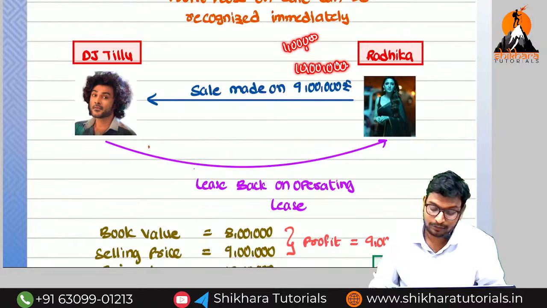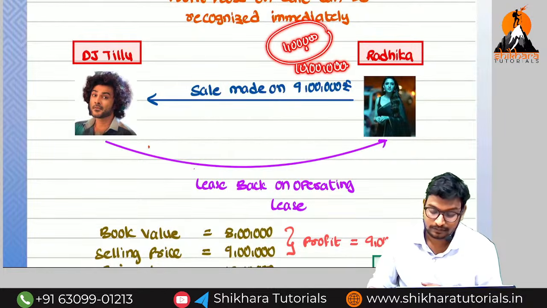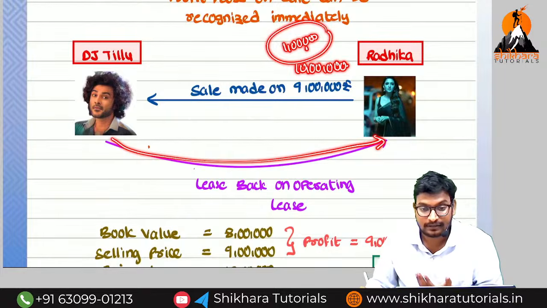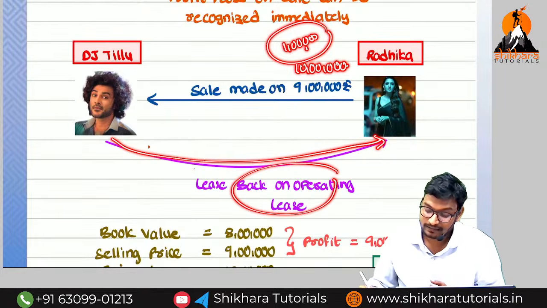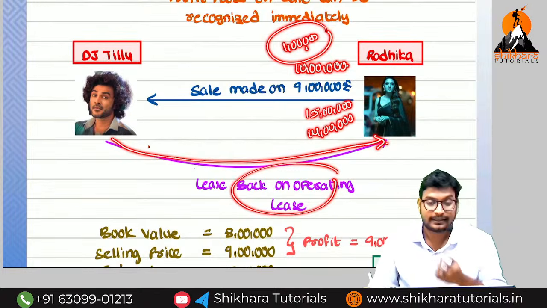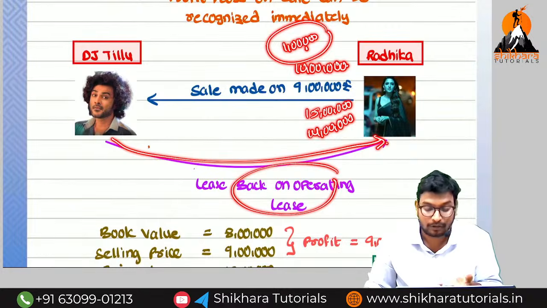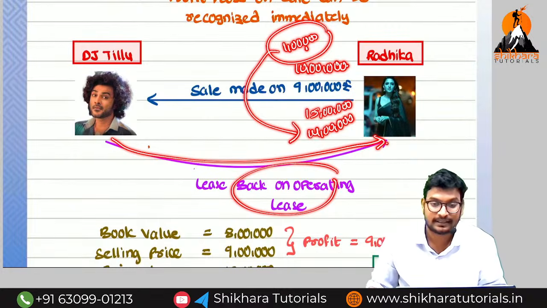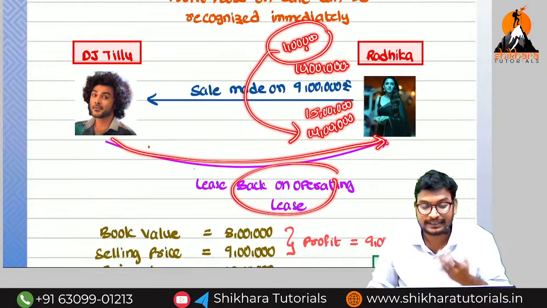Now, Tillu is having so much love. At that point of time, he compensates this loss. Who is compensating? Tillu is compensating. How is he compensating? At the time of lease payments, Radhika needs to pay the lease payment. Imagine Radhika needs to pay 15 lakhs of lease payments, but she is paying only 14 lakhs. And she is saying, sir, Tillu, at the time of selling to you, I got a loss of 1 lakh. I am going to compensate here. And Tillu accepted because he is having so much love.